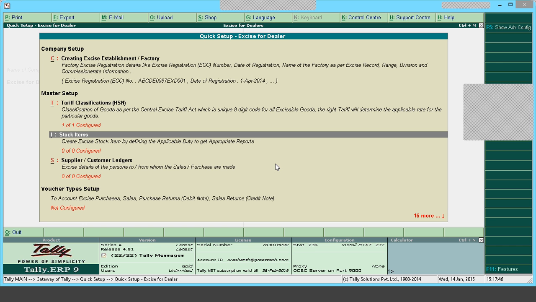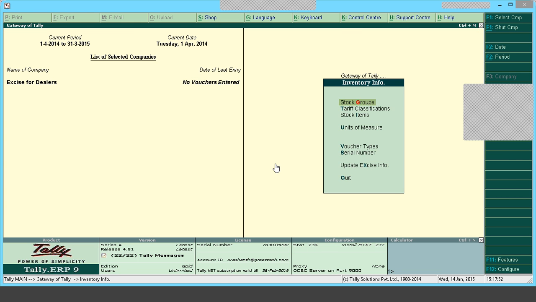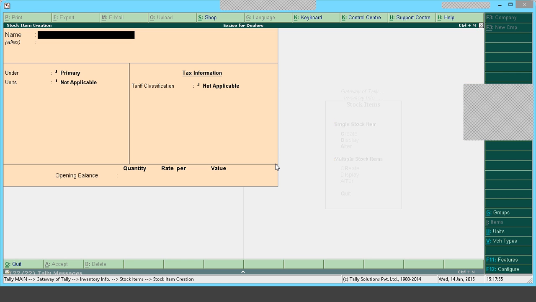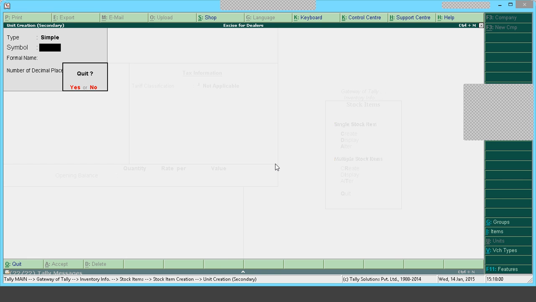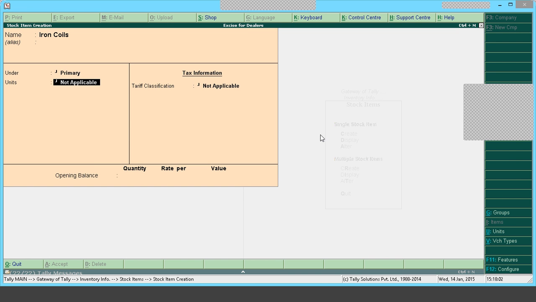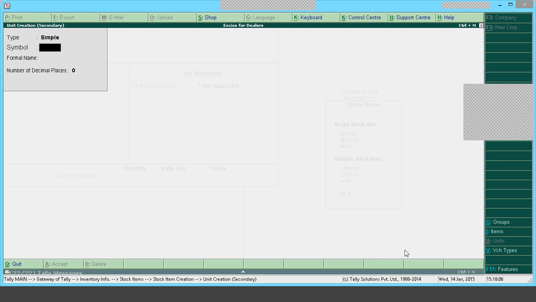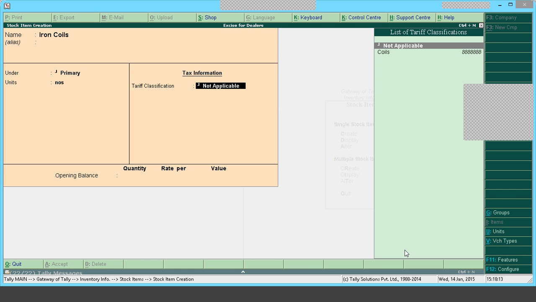The next one is stock item creation. I can go from here and create it, or else I can go to inventory info, stock item, create. I create a stock item, iron coil, and then I have to create a unit of measure. This company doesn't have a unit of measure, so I am pressing Alt C to create it. The symbol is number, and the formal name is number. I give some decimal places and save it.